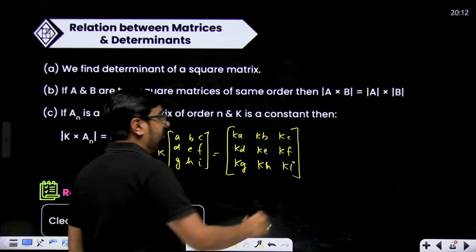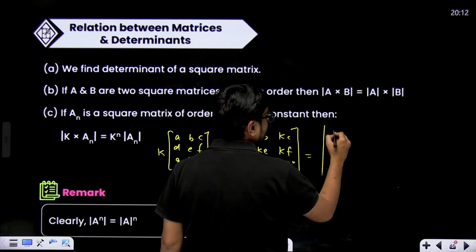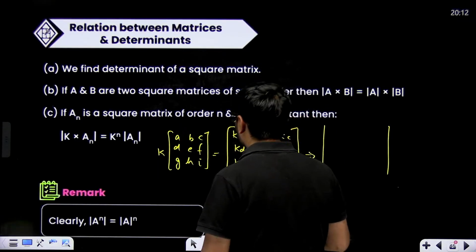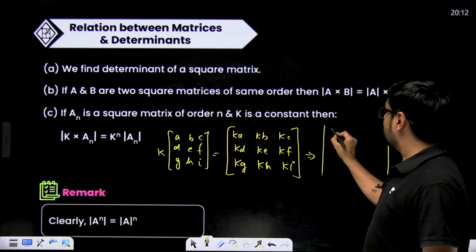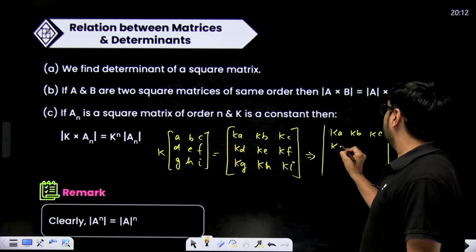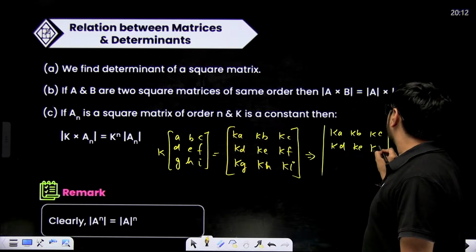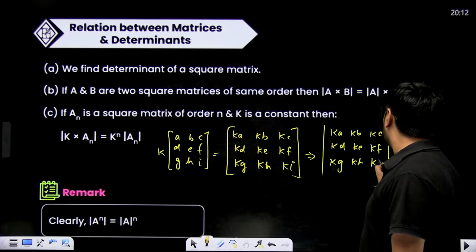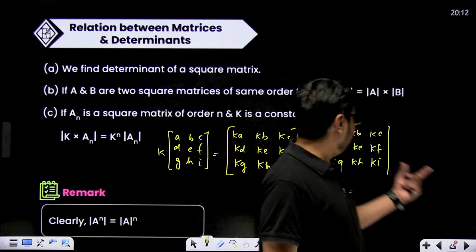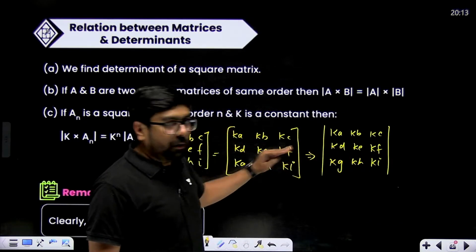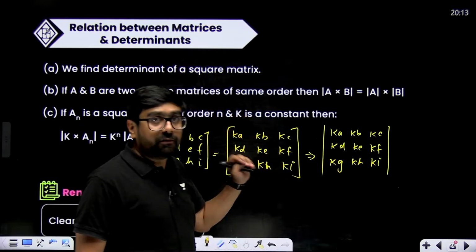But if we are finding the determinant of this matrix, that means the determinant of KA, KB, KC, KD, KE, KF, KG, KH and KI, then K will come out common from the first row, K will come out common from the second row, and K will come out common from the third row also.